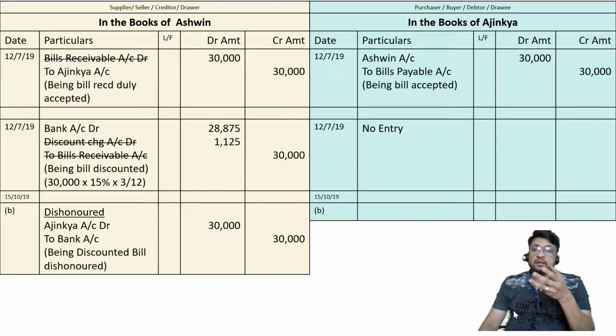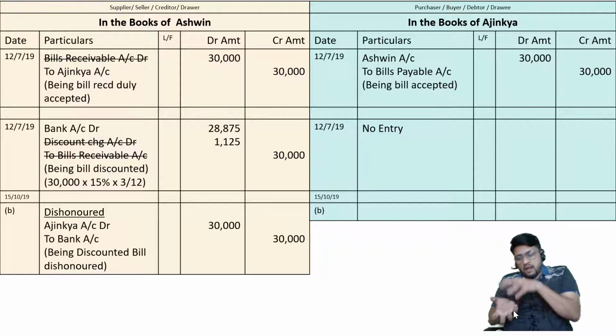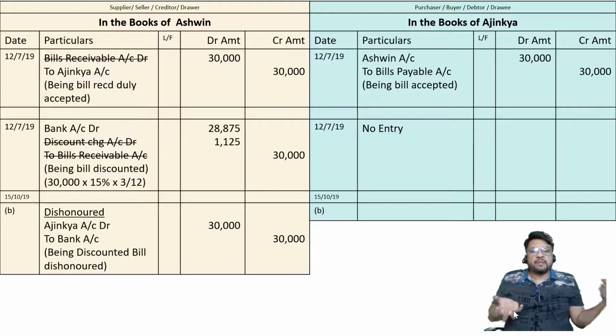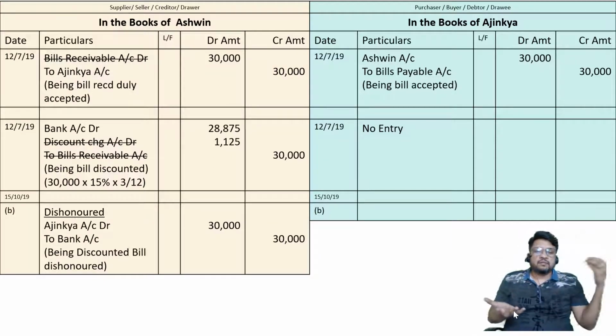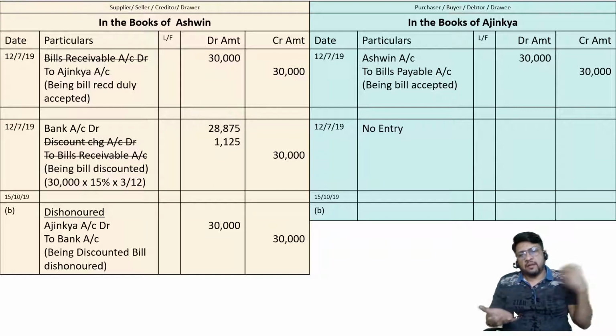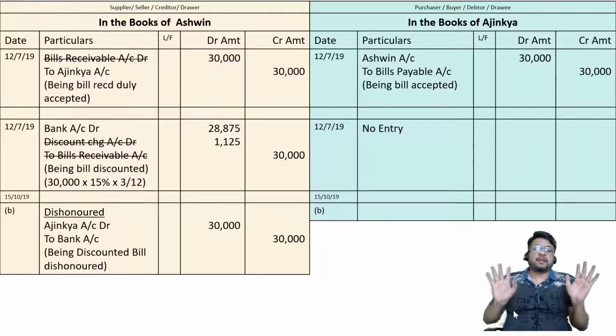So the banker will immediately go to the bank account of Ashwin. And from the bank account, the banker will immediately take out the amount of rupees 30,000. So immediately from the bank account of Ashwin, 30,000 rupees will be withdrawn, taken away by the banker. So the bank account of Ashwin will automatically become the giver.